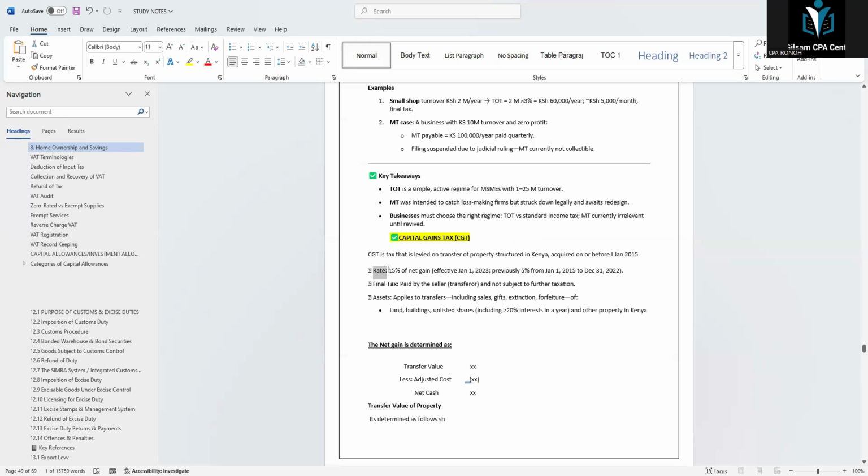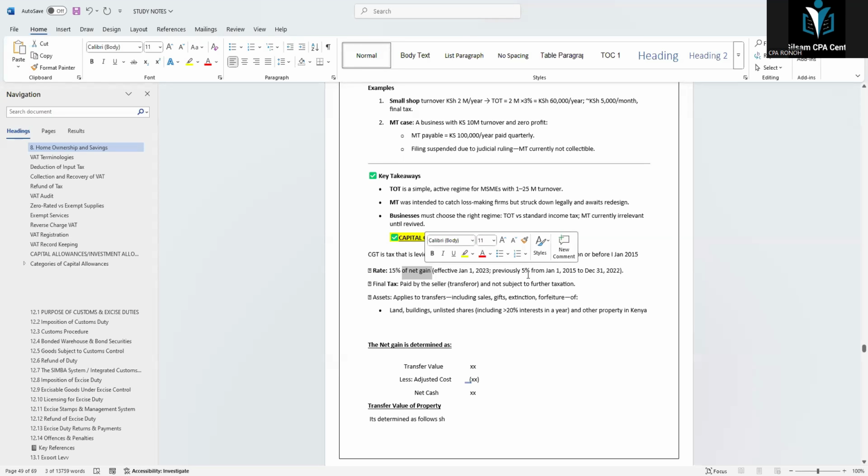The tax rate is 15% of the net gain, effective 1st January 2023 to date. Previously, it was 5%.